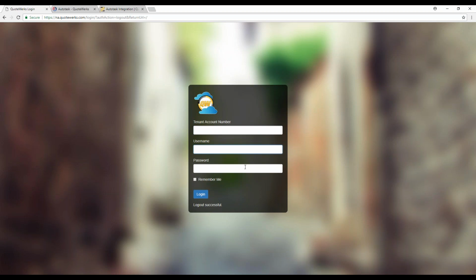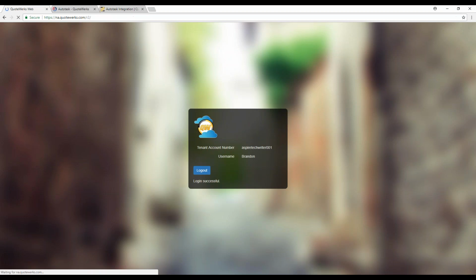Your username and password are simply going to be your QuoteWerks username and your QuoteWerks password. So that's the information you need to fill out here. If you don't have QuoteValet and you don't have a tenant account number yet, then just let us know and we can set you up with one as well. So I'm just going to fill this information in here so I can get logged in. And we'll go ahead and log in.